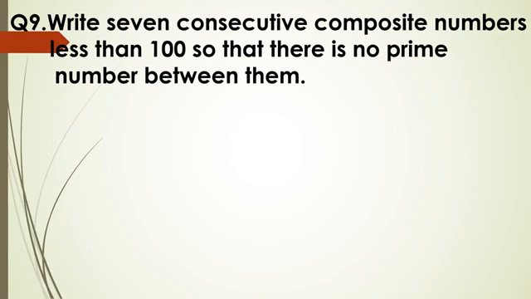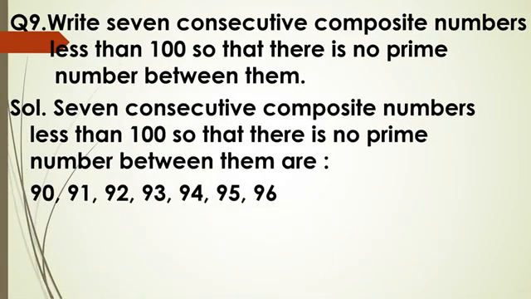They are 90, 91, 92, 93, 94, 95 and 96. See, they all are in continuity, they are consecutive and they are composite numbers also. None of them is a prime number. Okay.